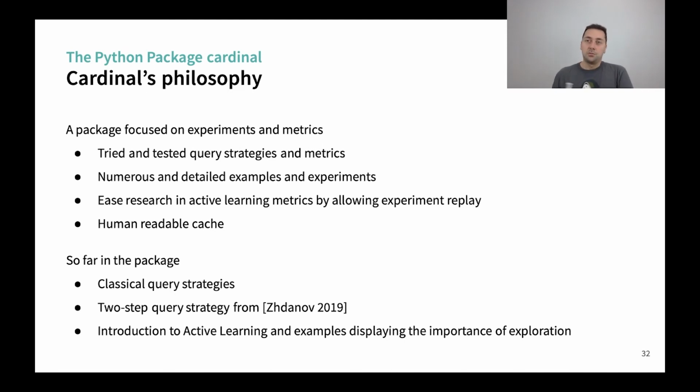And obviously, we want to ease reproducibility and metric research by providing a replay of experiments. We also have a human readable cache for easier research. And so far, we have classical query strategies, some strategies that come from a paper that I will describe just later, and a lot of examples to introduce active learning if you do not know the domain.